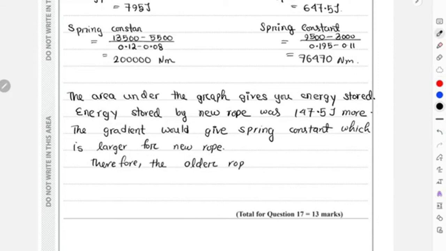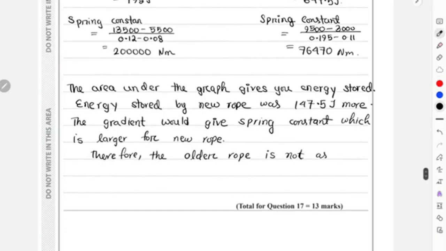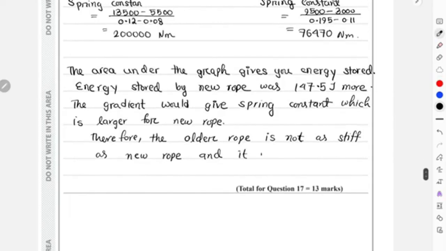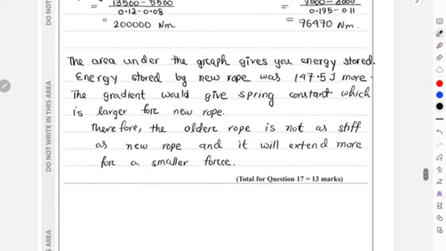Therefore, the older rope is not as stiff as the new rope, and it will extend for a smaller force and therefore also break at a smaller applied stress.